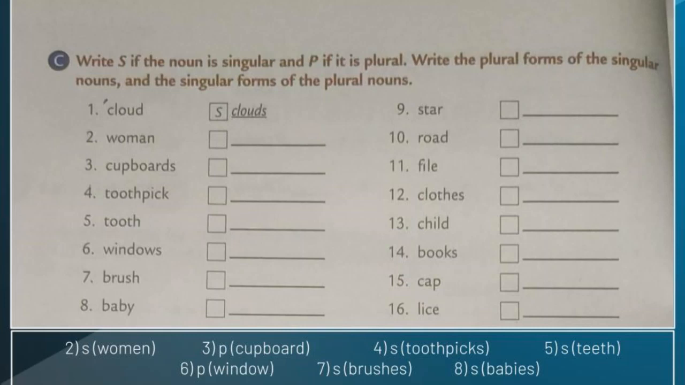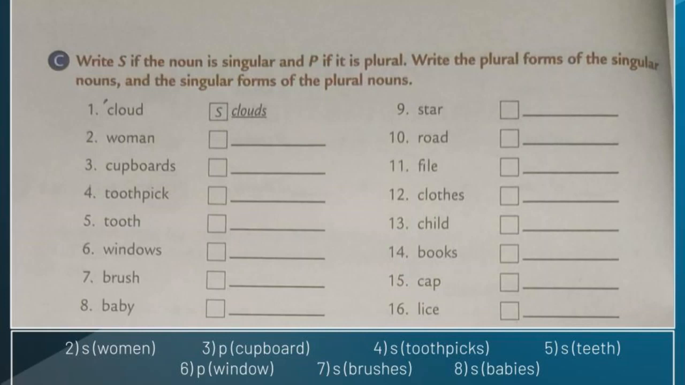Let's move to the sixth one, windows. Is windows singular or plural? You're right. Windows is a plural form. So write the letter P inside the box. Then what is the singular form of windows? That is window. No need to write the last letter S. Let's move to the seventh one, brush. Students, is brush singular or plural?